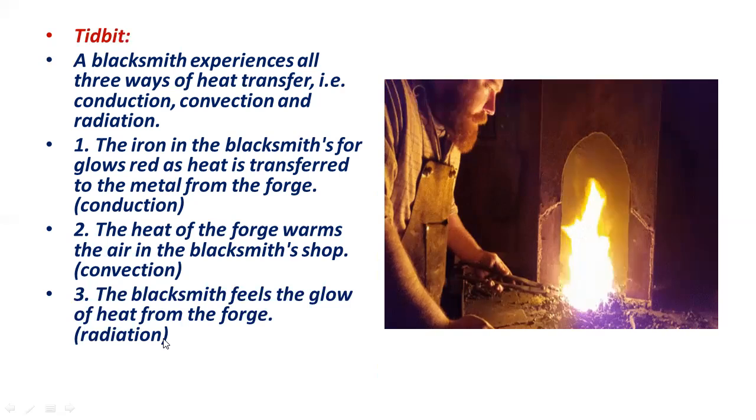The iron in the blacksmith's forge glows red because when you heat a metal to a high temperature it gets red hot. The heat is transferred to the metal from the forge, and the heat of the forge warms the air in the blacksmith shop, which is convection, and the blacksmith feels the glow of heat from the forge, which is radiation. So these were all the three types of transmission of heat.